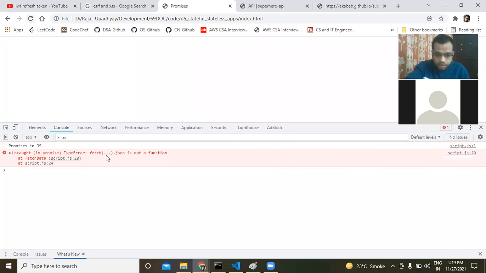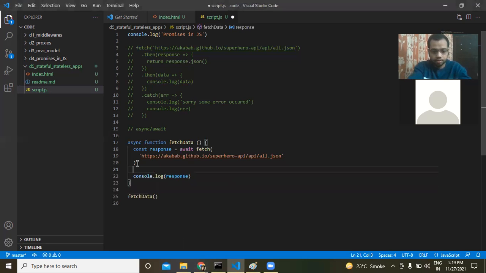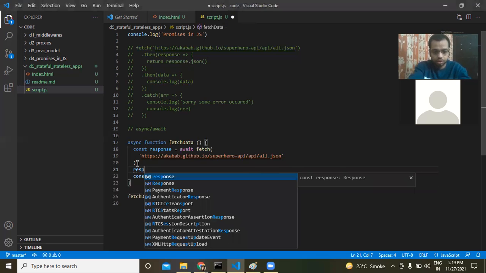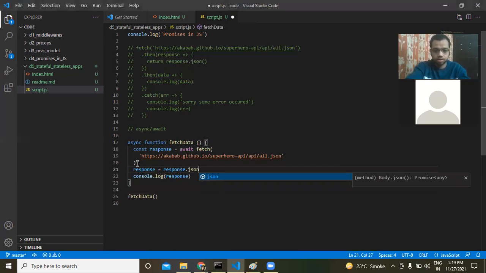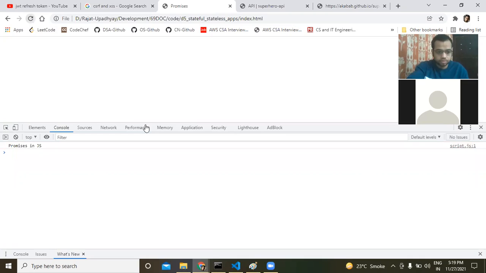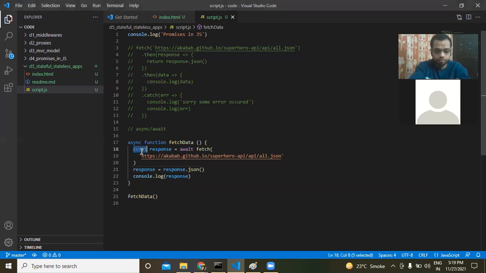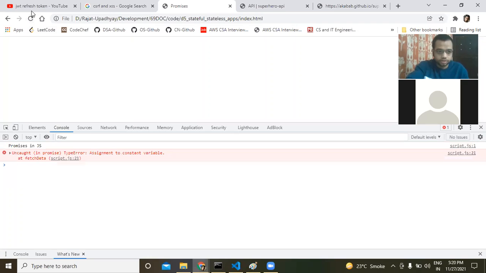Refresh it. fetch.json is not a function. Maybe I can put this on the next line. Okay, we have a problem. This has to be where I made a const. Okay, still pending response. Why is that so?